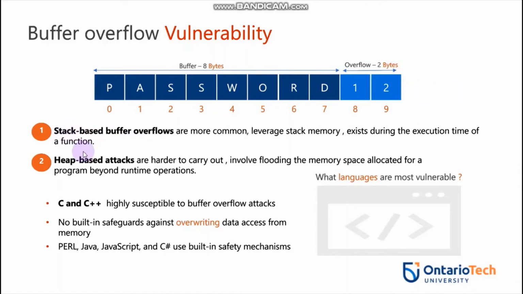Stack-based and heap-based: these are the two important types of buffer overflow. Stack overflows basically corrupt the memory on the stack, and this means the values of local variables, function arguments and return addresses are affected. Whereas heap overflow refers to an overflow that corrupts memory located on the heap.